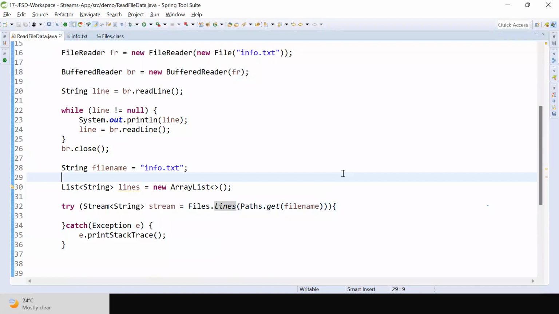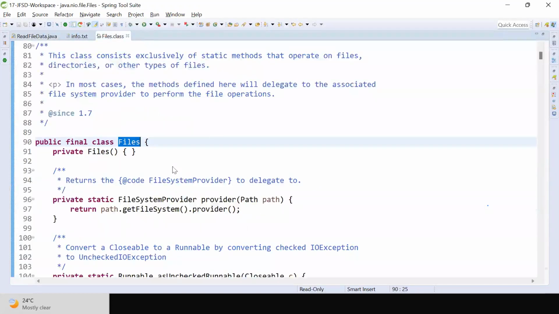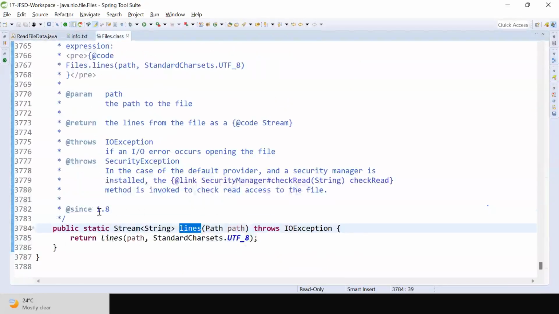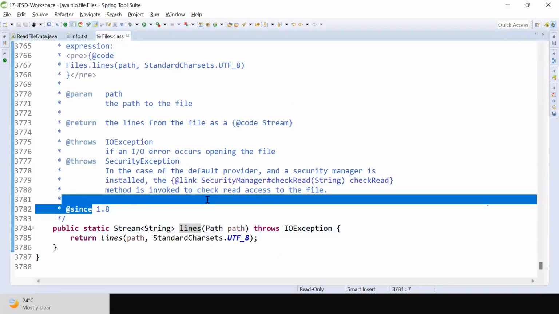Understand the change? The Files class is available from which version? This is the source code of the Files class. The Files class is available from 1.7, but inside the Files class, the lines method is provided, and the lines method is available from the 1.8 version.